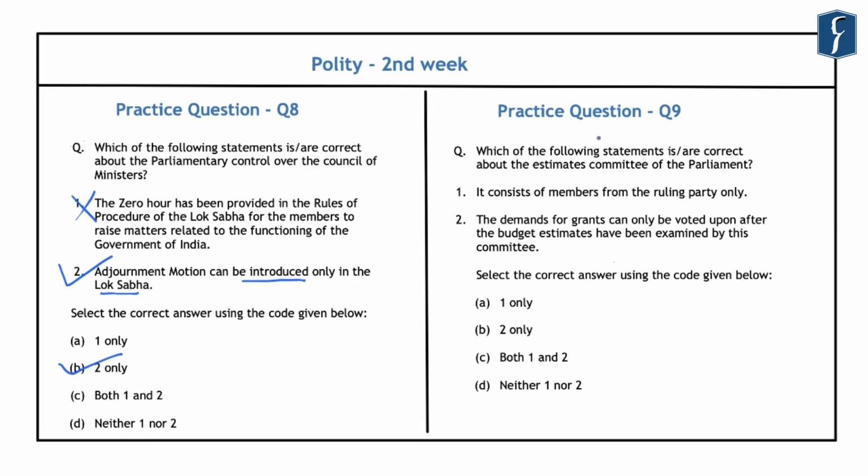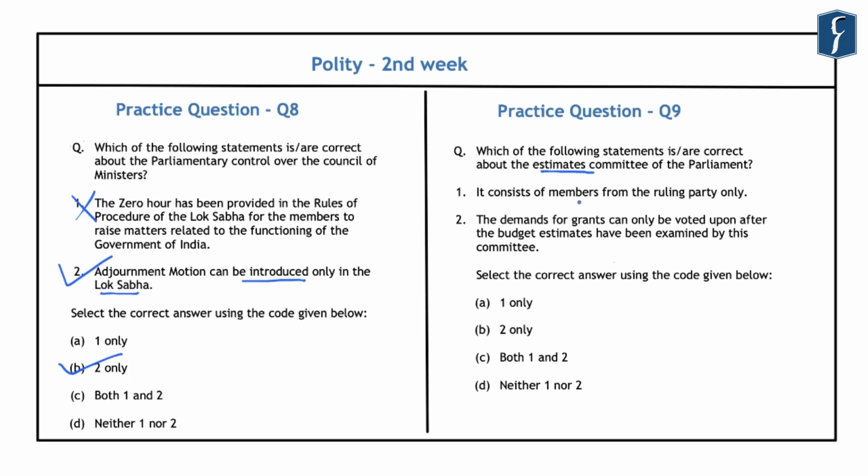Now the next question reads that which of the following statements is or are correct about the Estimates Committee of the Parliament? First is that it consists of members from the ruling party only. Second is that the demand for grants can only be voted upon after the budget estimates have been examined by this committee. Now regarding the Estimates Committee, it has 30 members and all these 30 members are from Lok Sabha only, and Rajya Sabha does not have any representation in this committee.